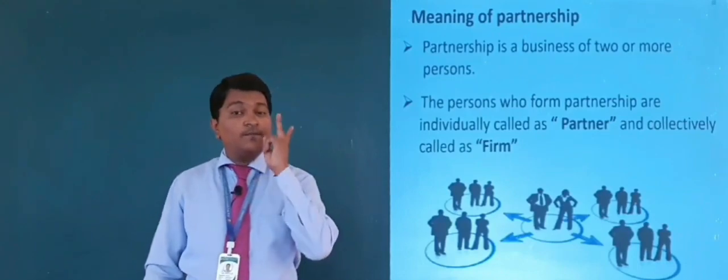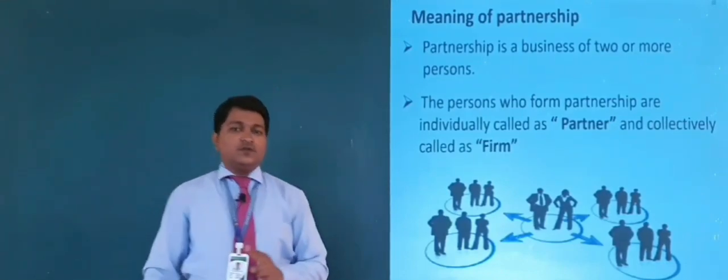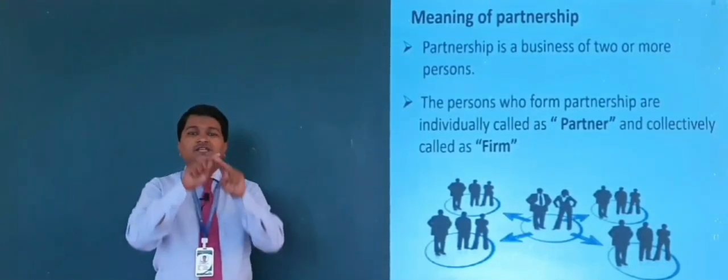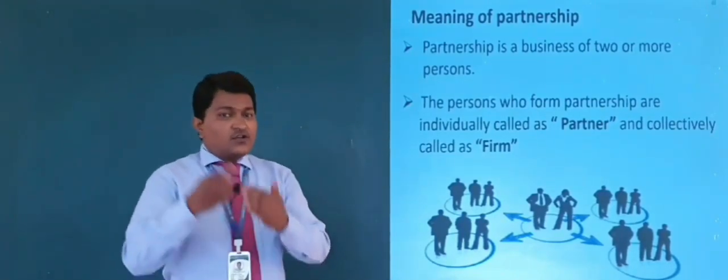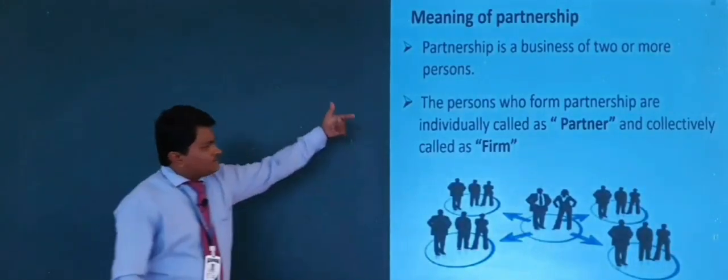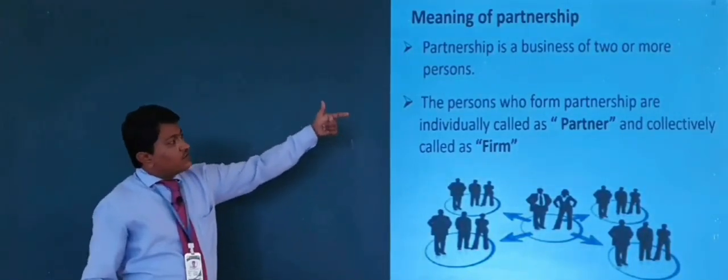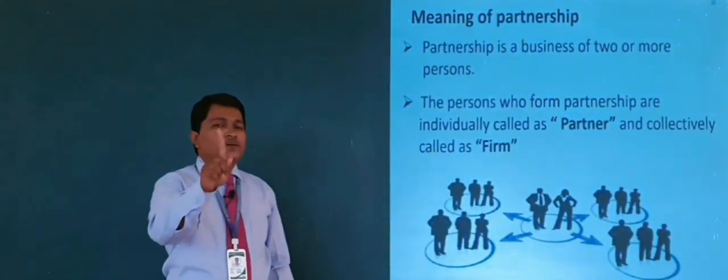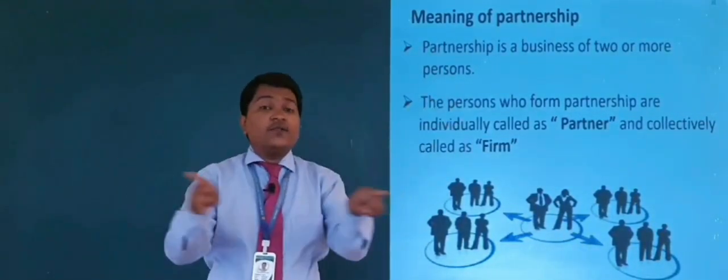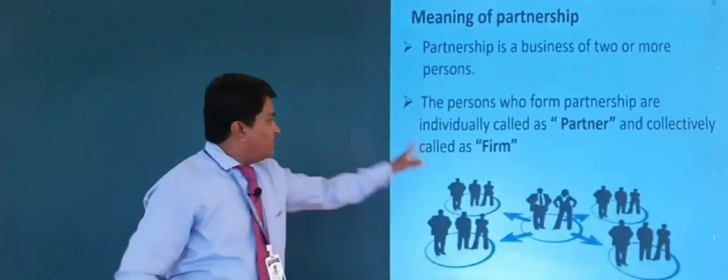Yes, very good. Minimum 2 persons. We need minimum 2 persons to form a partnership business. Right? Now, the persons who form a partnership are individually called partners and collectively called a firm.